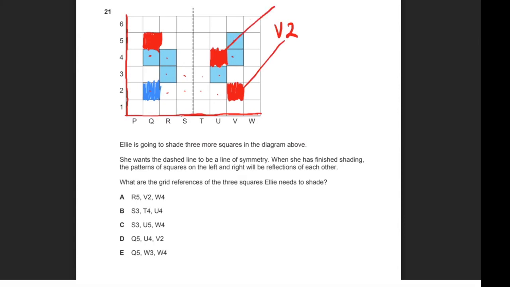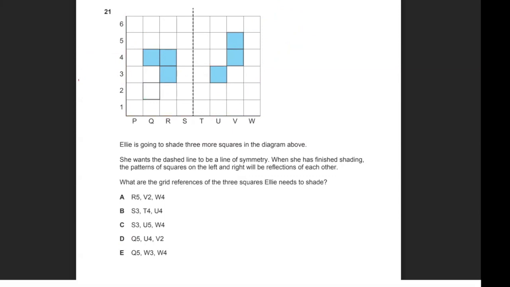This one is U4. And this one is Q5. So which one matches those ones? D. So Q5 is this one, U4 is that one, and V2 is that one. So the correct answer for question 21 is D.